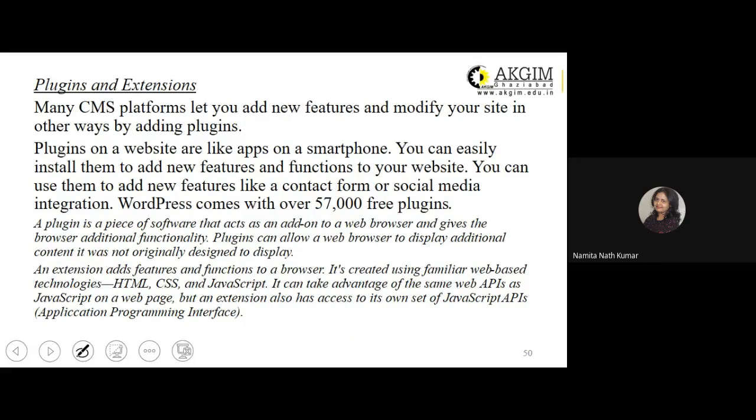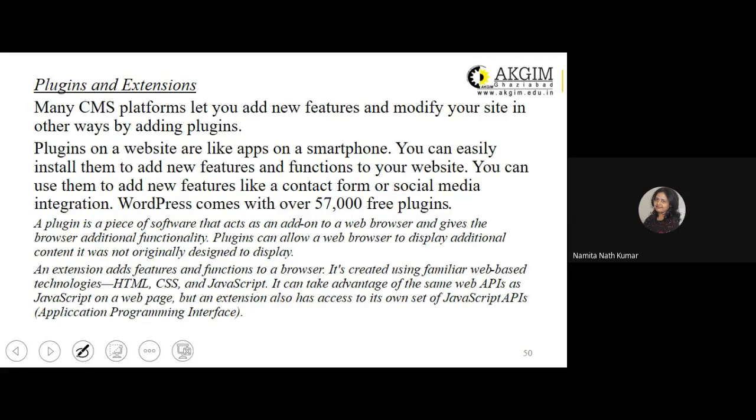The fourth feature is plugins and extensions. These are features in the form of software programs. As it is given here, plugins on a website are like apps on a smartphone.